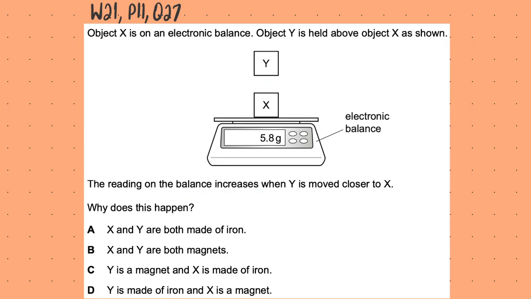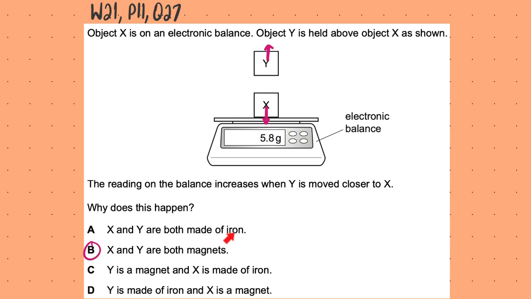Why does this happen? Now, if the reading here increases, that's basically because this is being pushed down more, because otherwise that was just measuring the weight of whatever this is. So now this is being pushed down more. This is only possible if both of these are repelling one another, because if Y is pushing X downwards, by Newton's third law, you can also say X pushes Y upwards. And this is only possible when both of these are magnets, because both of these are repelling one another. So both of these have to be magnets.